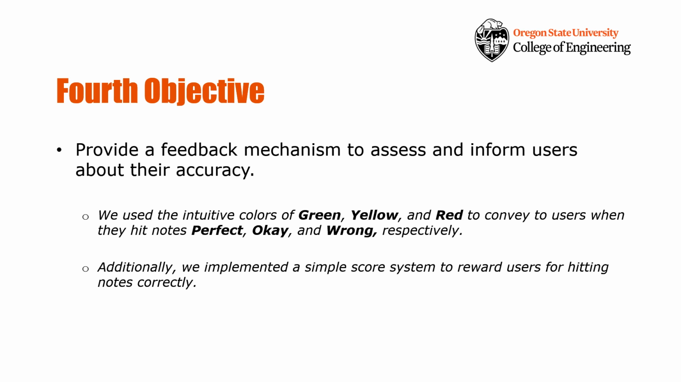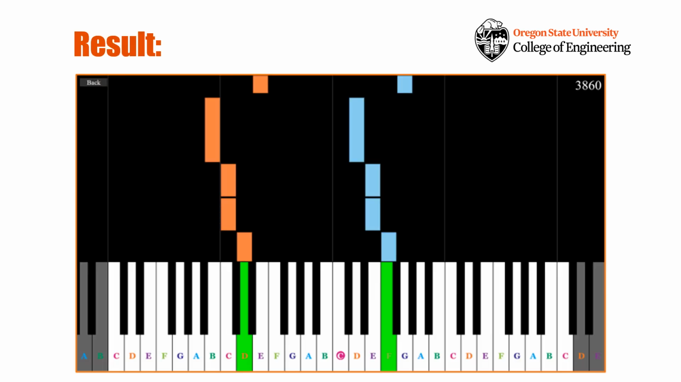Our final objective is to provide a feedback mechanism to assess the user on their accuracy and visually show them how they did. Using a color system, we assigned green for perfect, yellow for okay, and red for wrong. In addition, we added a simple score system to reward users for hitting notes correctly. The end result of this objective shows our feedback system, with the color changing notes, as well as the score in the upper right of the frame.